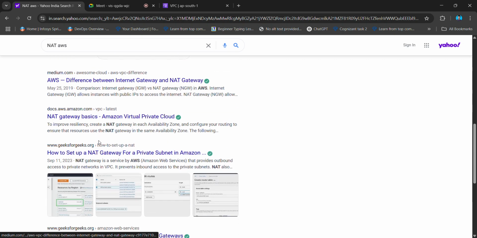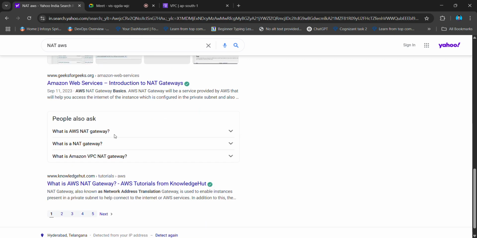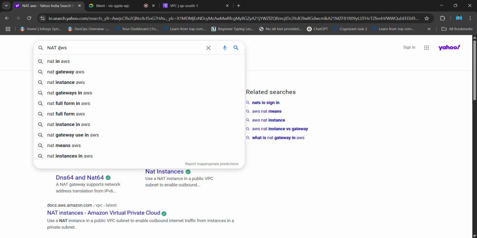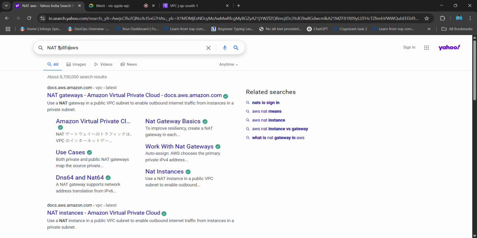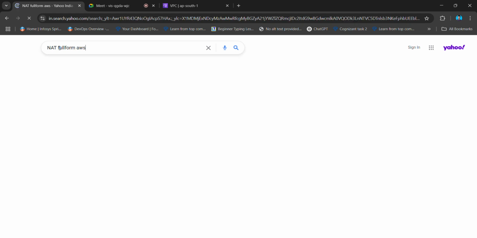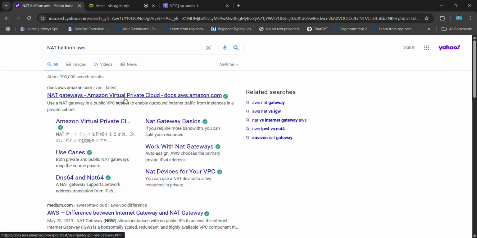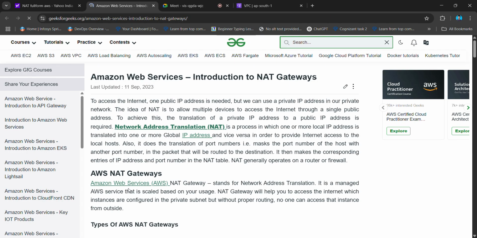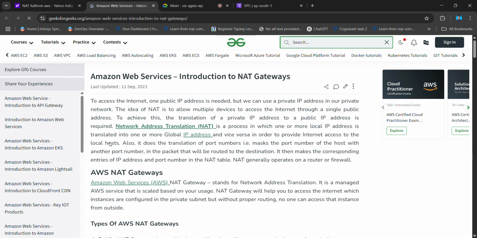Actually, they call it NAT only. Let's try to see the full form. Network address translation. So that's what you can see right here.